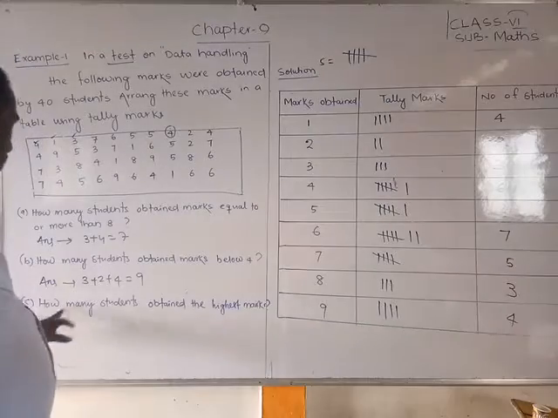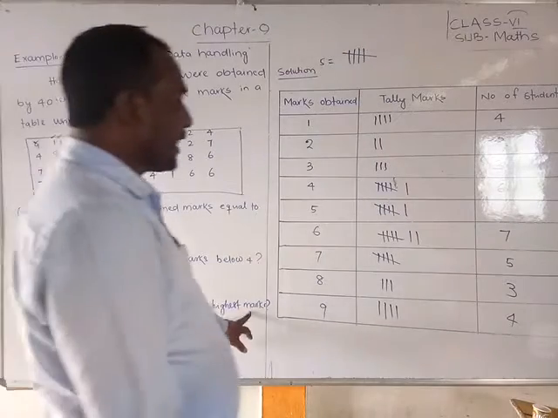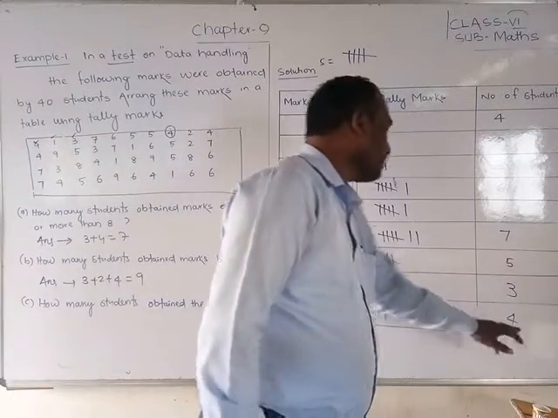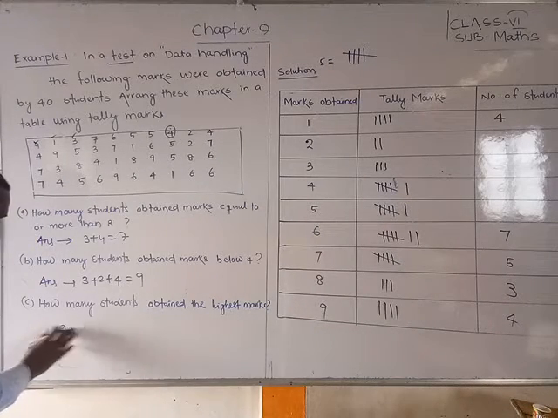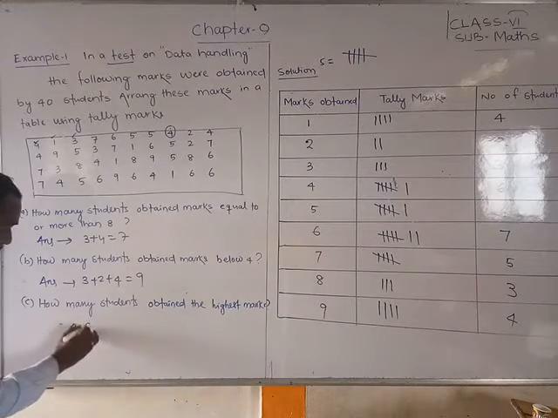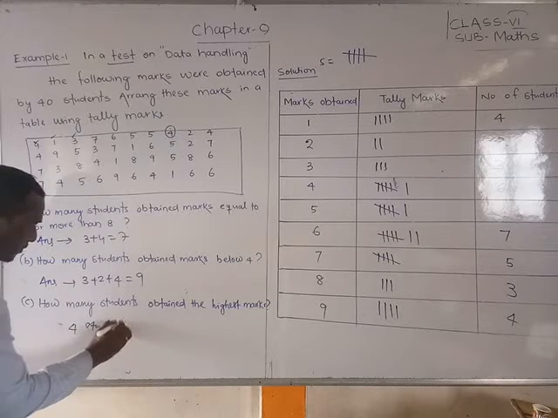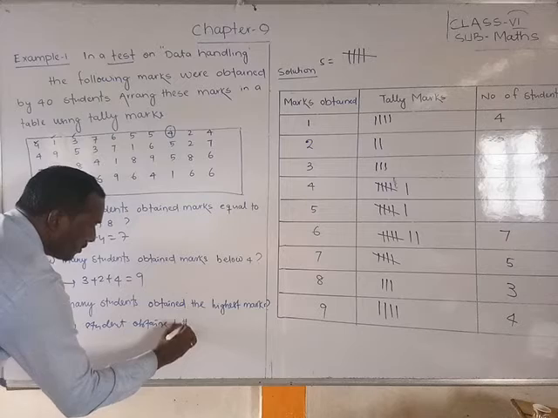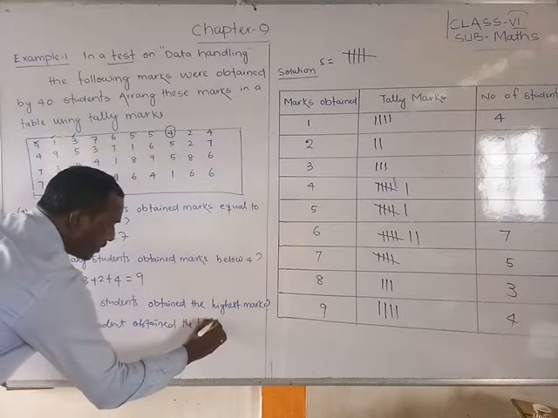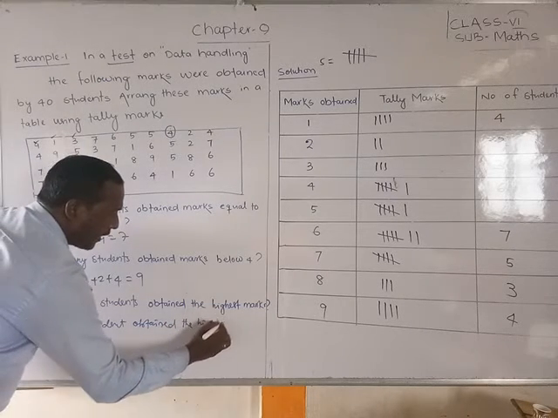Okay. How many students obtain the highest mark? What is the highest mark? 9. For 9, it is 4. So 4 students obtain the highest mark.